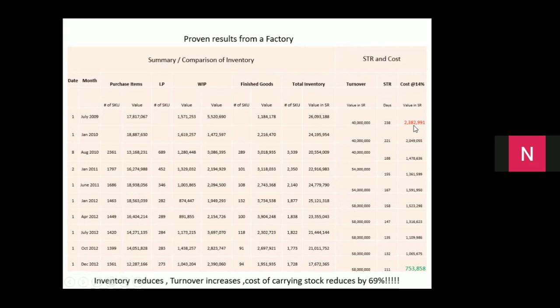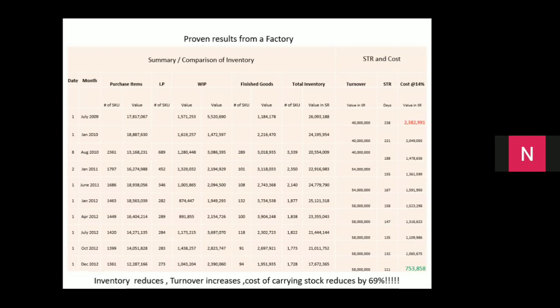From 2.38 million, we came down to 0.75 million. The cost of carrying the inventory has become just 25% of the original, whereas we have increased the turnover also. So from 2.382 million, we could reduce 69% or 70% of the value and achieve a final figure of 753,000.